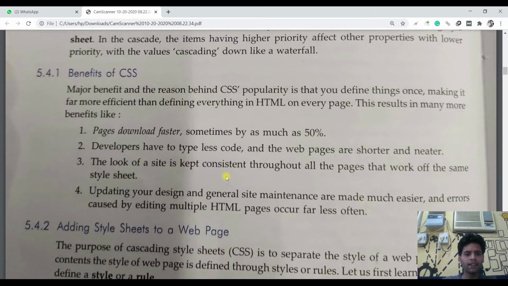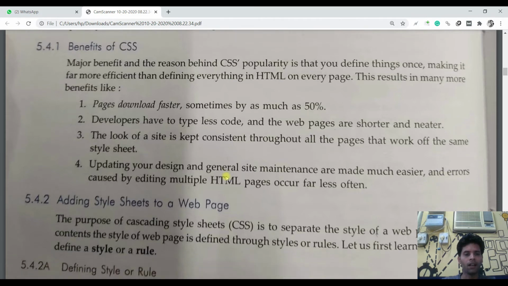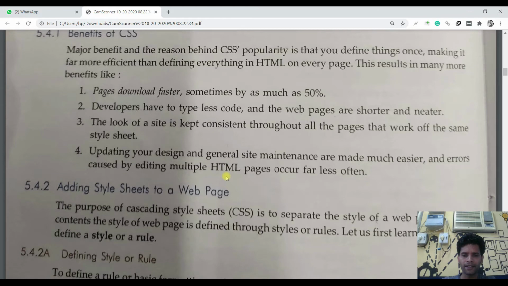The look of a site is kept constant because all web pages share the same formatting file. Updating your design and general site maintenance are made much easier. Yes, of course. If you want to change the background color of your web page or your entire website, and your website has 100 pages, then in HTML you have to change the code in 100 web pages. But if you are using CSS, you will make changes in the CSS file only and it will be applied to the entire website.